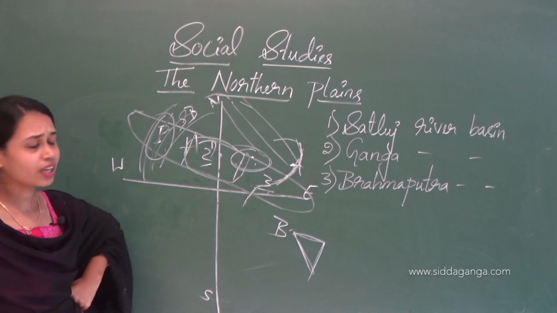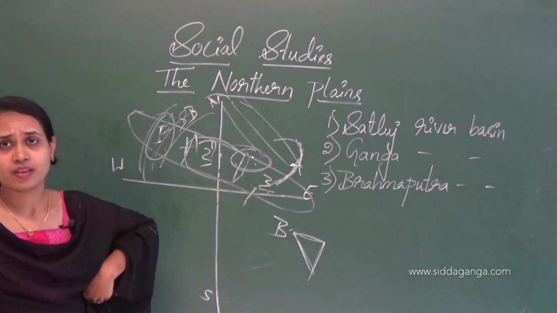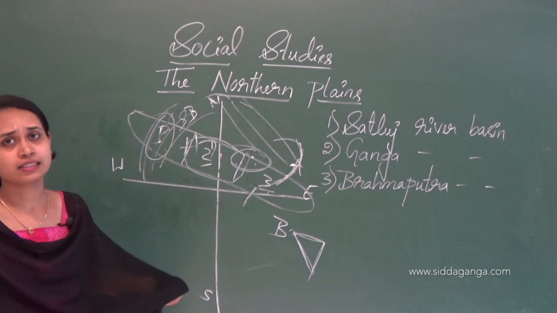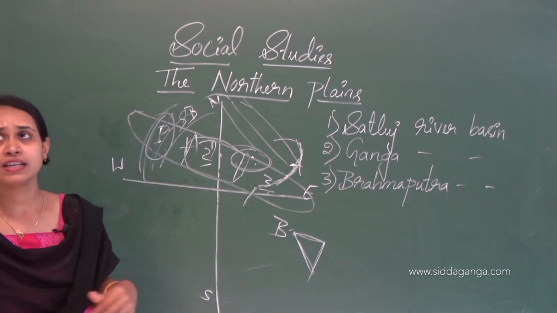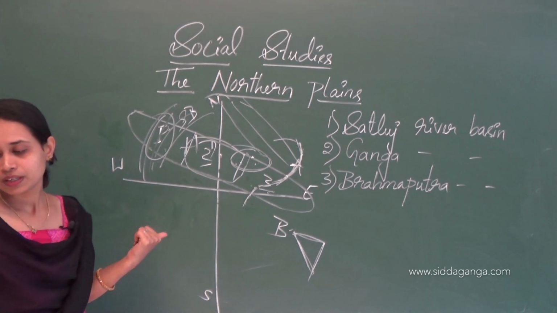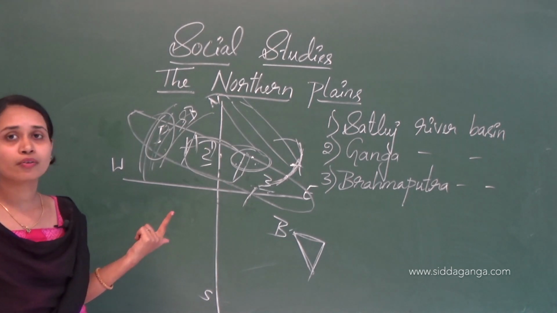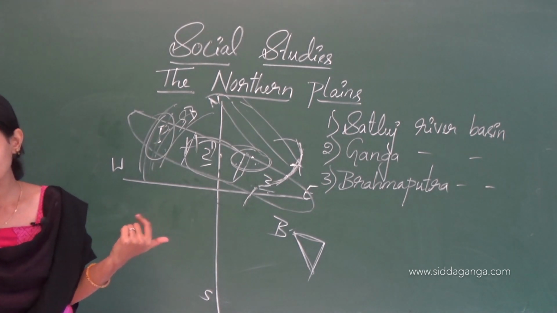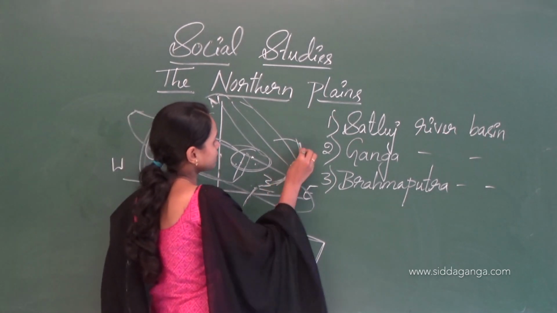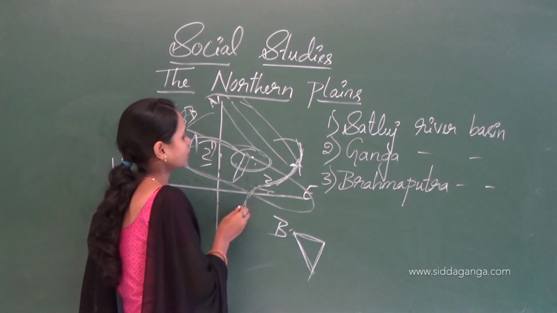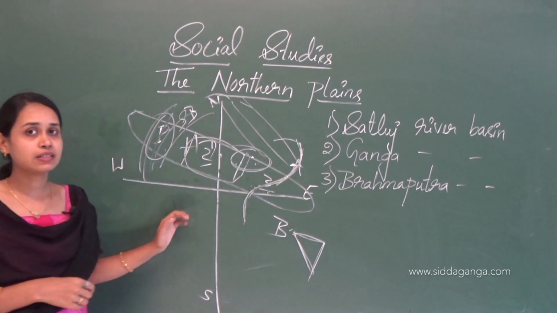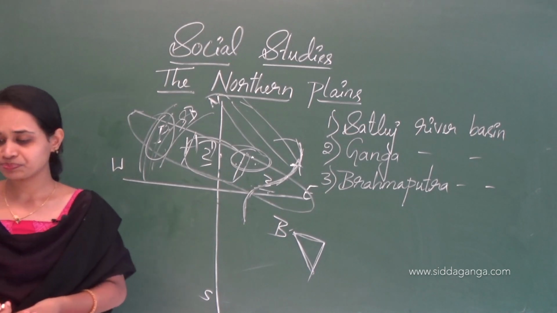Next one is West Bengal. Already you know the capital city of West Bengal is Kolkata. So here is the east of our country. The state has fertile land in the Ganga and Brahmaputra delta. What makes the delta here? The Sundarbans. This makes very fertile land.